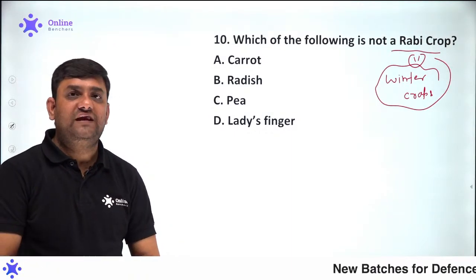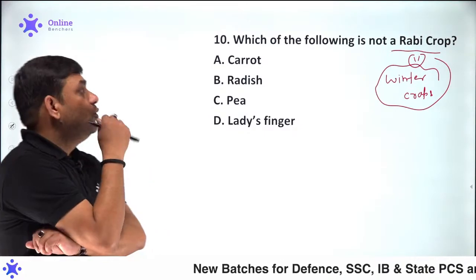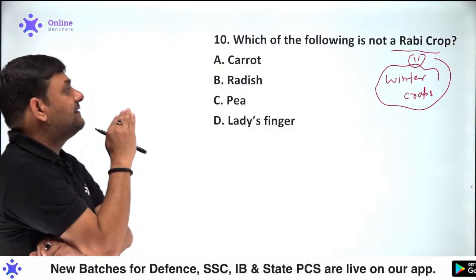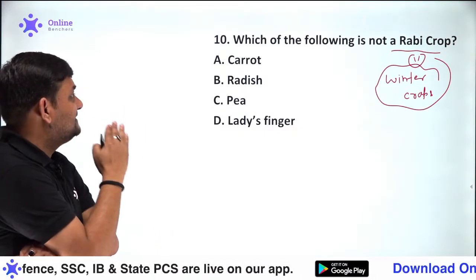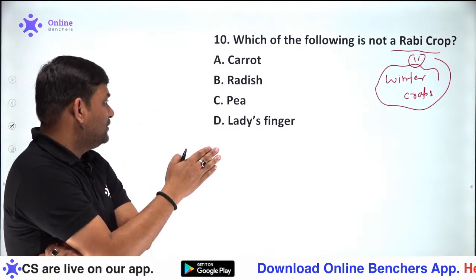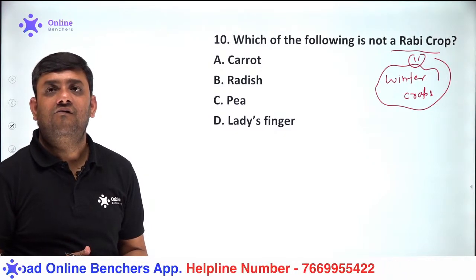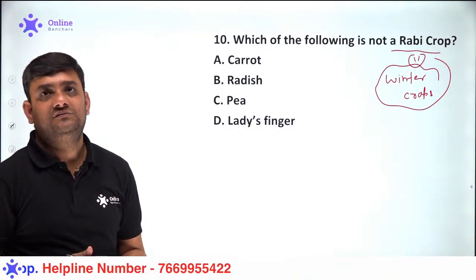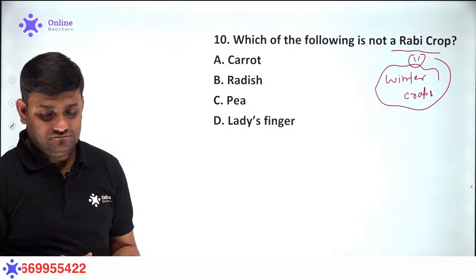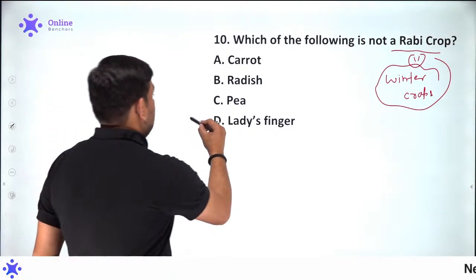Please do respond to me very quickly. Which of the following cannot be categorized under the Rabi crops? It will be option D.